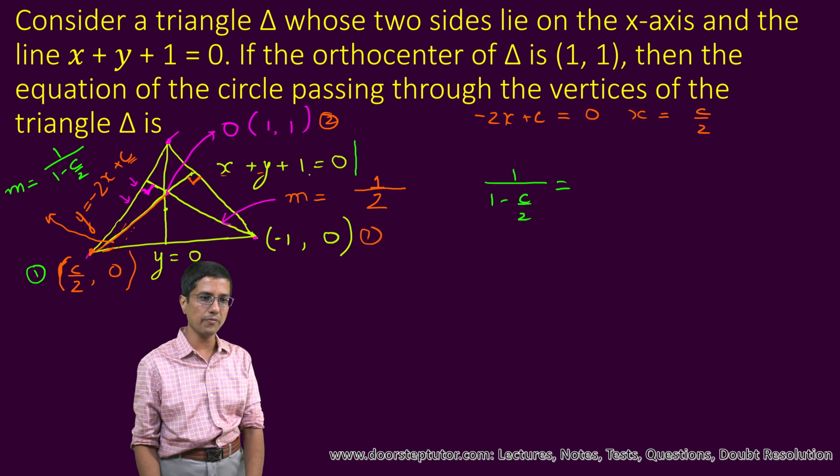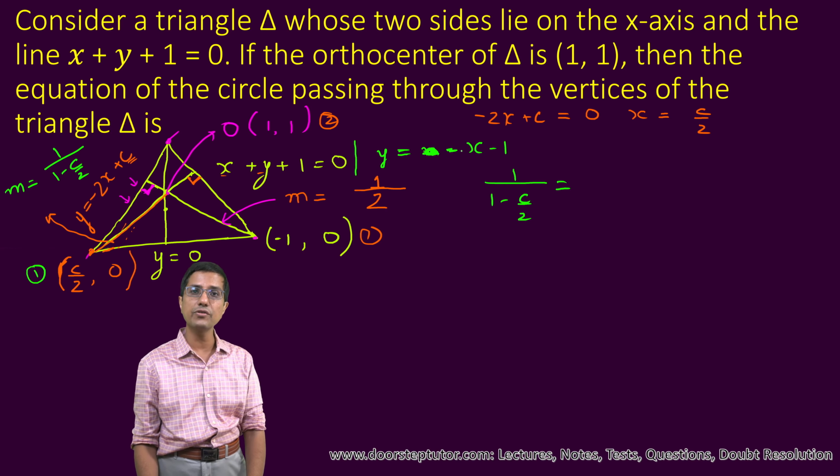Now what is the slope of this line? We can quickly find out. We write it in the standard point slope form, which is y equals mx plus c, which is y equals minus x minus 1. So that is the equation of this line. Now the slope of this is equal to minus 1.